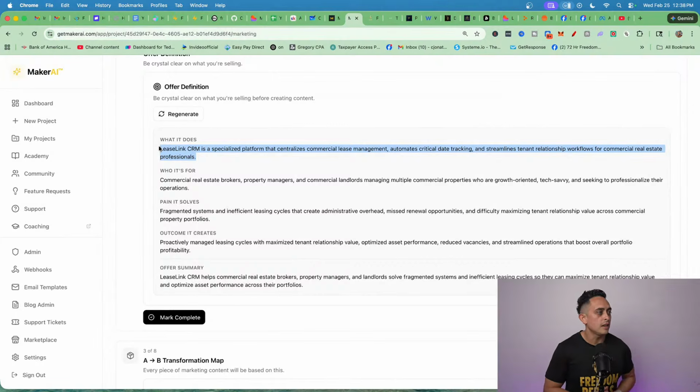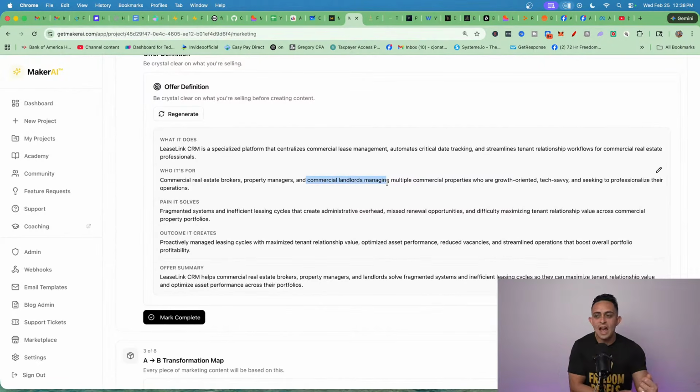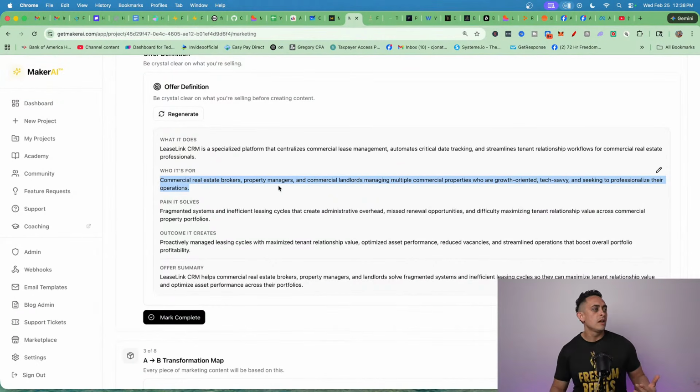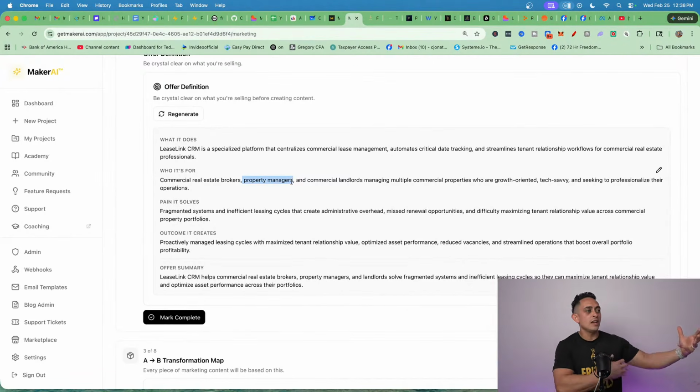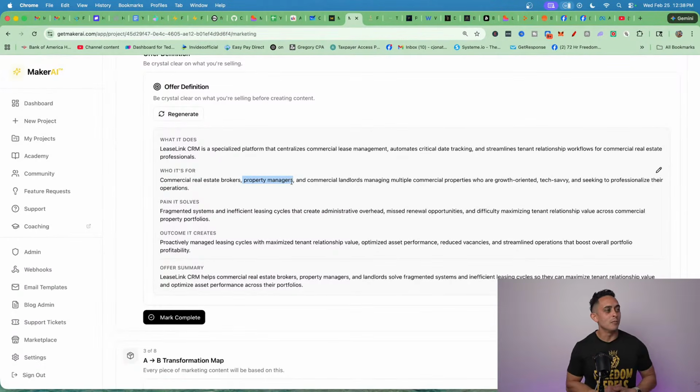It says LeaseLink is a specialized platform that centralizes commercial lease management, automates blah, blah, blah for real estate professionals. And then who's it for? It says commercial real estate brokers, property managers, commercial landlords, right? So we know exactly who we're targeting. This is actually really important, guys, because let's just say you're making a video on this. You know exactly who you're targeting. So I can literally just say, are you a property manager and you're struggling getting your clients to use a specific CRM or whatever this is. I don't know what it does, right? But you know exactly who you're talking to. So very, very powerful.